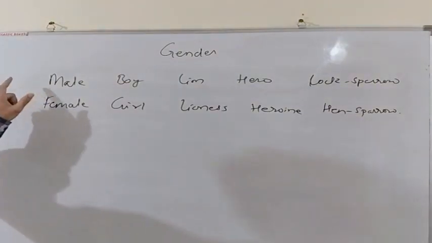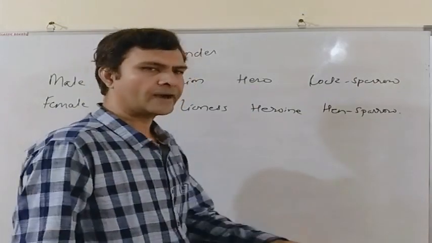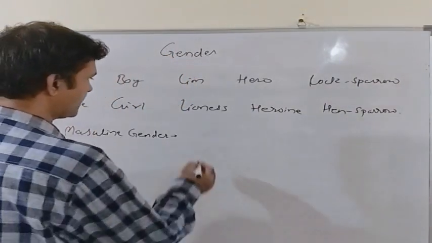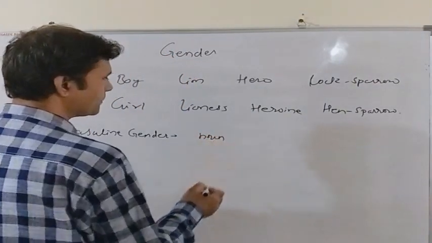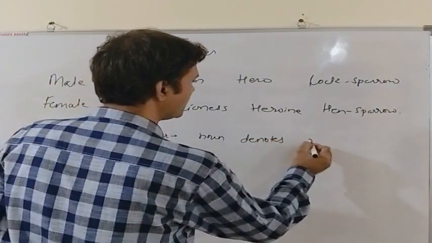Now a noun that represents a male animal is known as the masculine gender. That is, a masculine gender is a noun that represents or denotes a male animal.